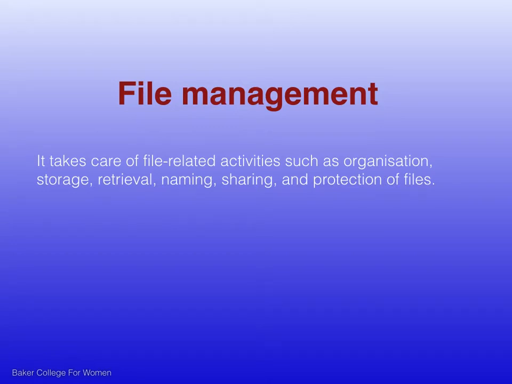Next is file management. A computer stores information in units called files. File management module takes care of file related activities such as organization, storage, retrieval, naming, sharing and protection of files.